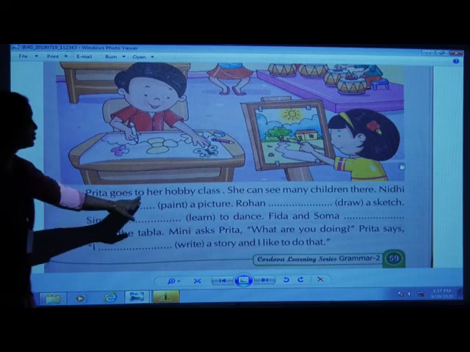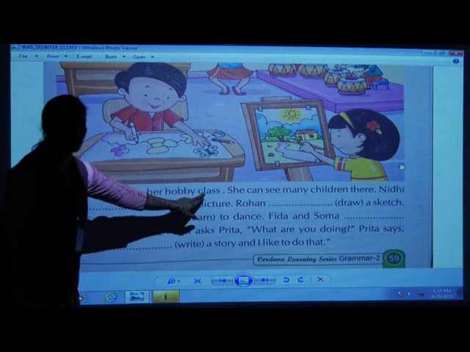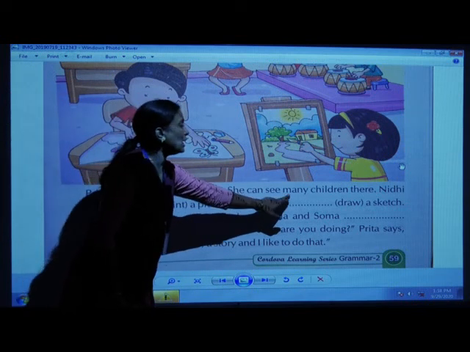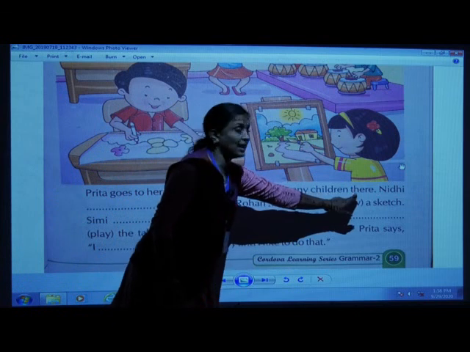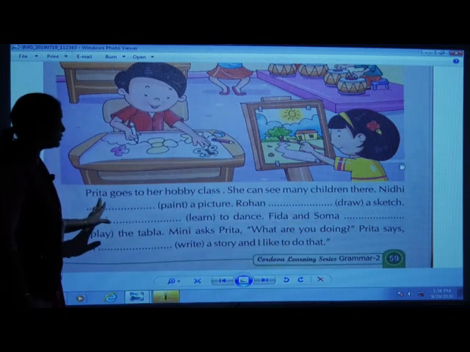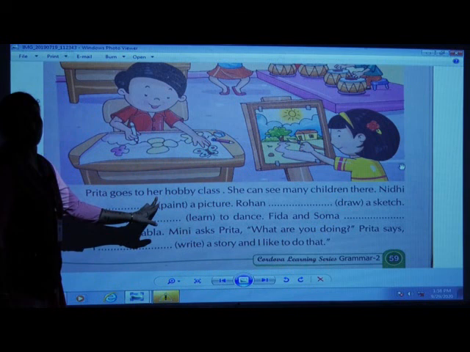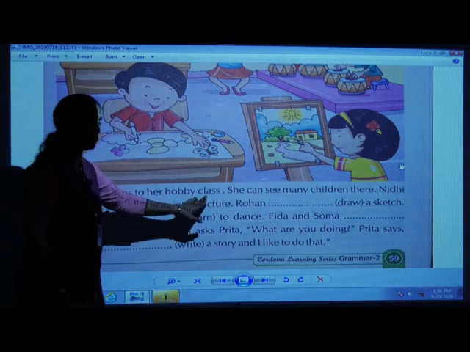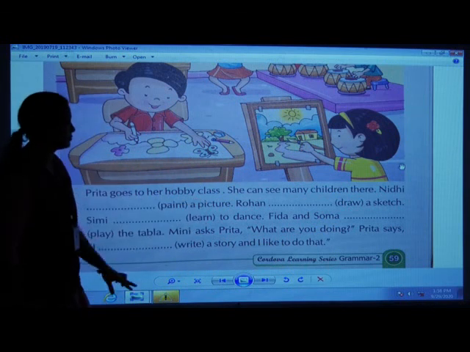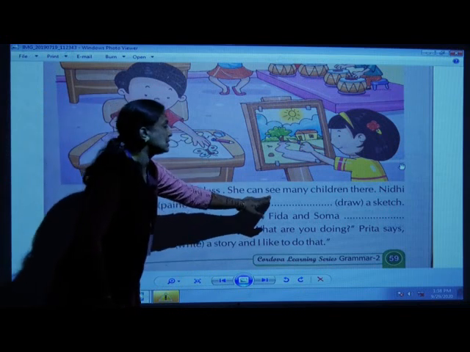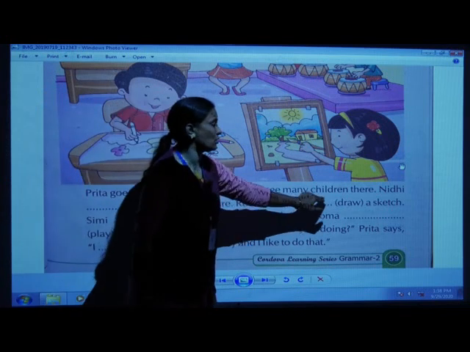Preeta goes to her hobby class. She can see many children there. Children, you have to concentrate in your textbook and even read this with me, okay? Preeta goes to her hobby class. You can see even the picture there. She can see many children there.